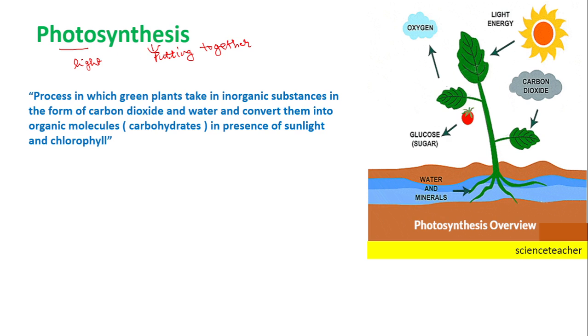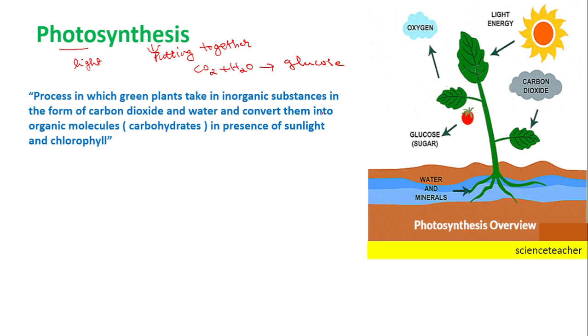Here the plant absorbs sunlight and converts that solar energy into chemical energy, and using that energy it puts together carbon dioxide and water to form glucose. This is what is happening in photosynthesis.